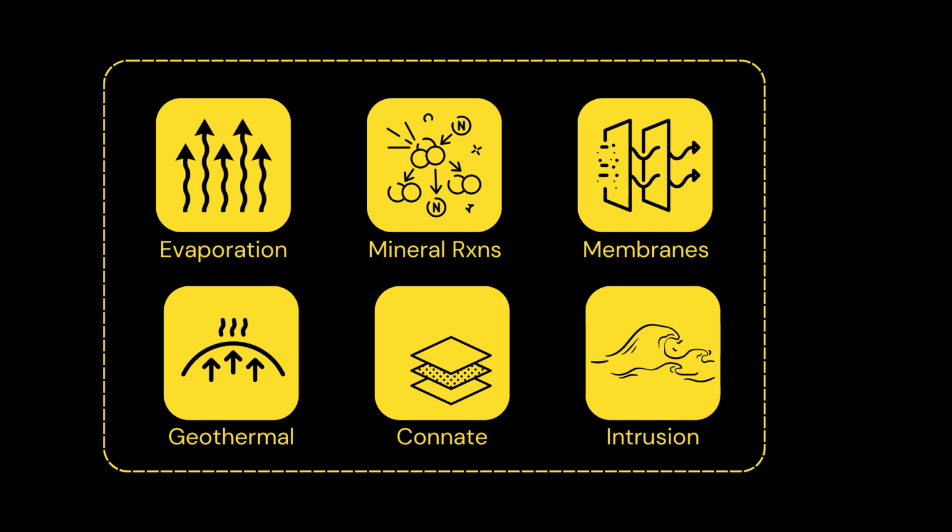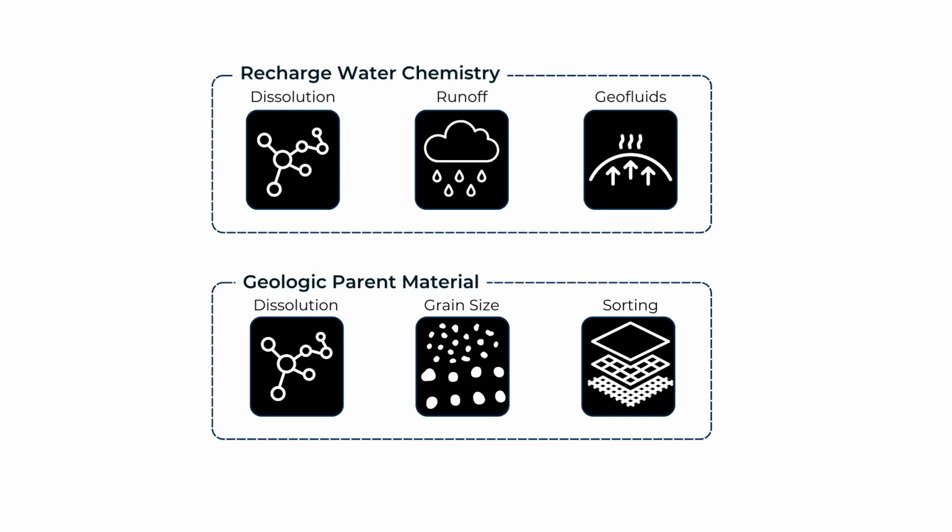For the first part of my work, I identified the predictors of salinity across the Central Valley. We learned that salinity is influenced the most by the original chemical composition of the water that seeps into the ground and the type of rock the water interacts with. Both of these factors have to do with how many new dissolved minerals the water can take on and how easily those minerals might find themselves dissolved.